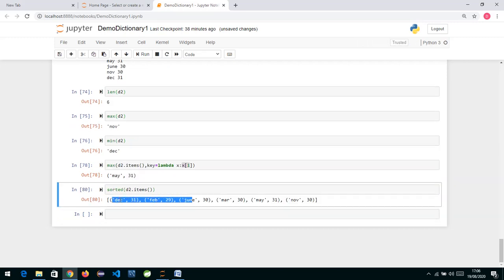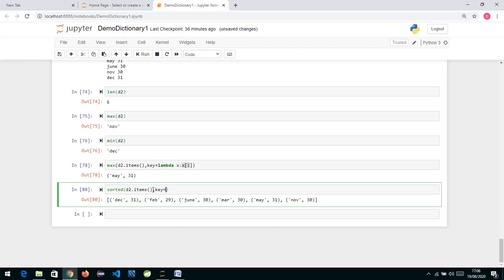If you see, December is first, then F, then J, then March, then M twice, and then November. It has given me a list of tuples, because I am writing d2 dot items, so I am passing a list of tuples, and it has sorted this list of tuples. But if I want to sort it according to values, then we can write a lambda function over here.